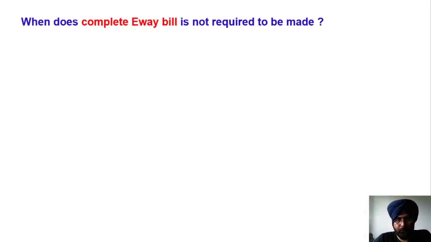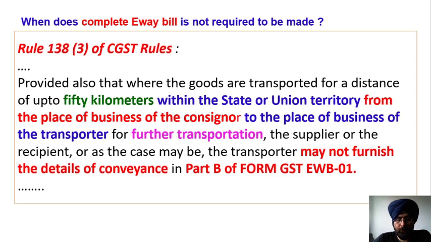In these questions, you also have to ensure when the Eway bill is required. When is an Eway bill not required?